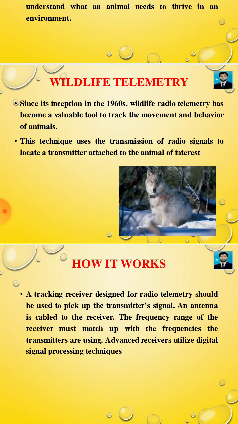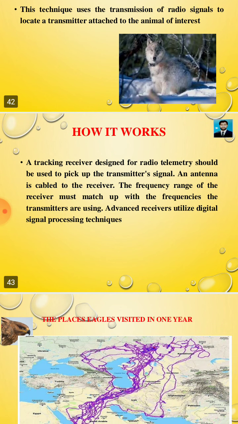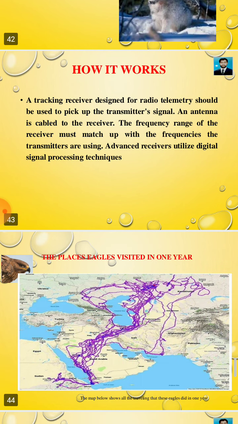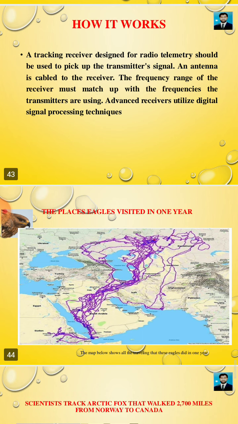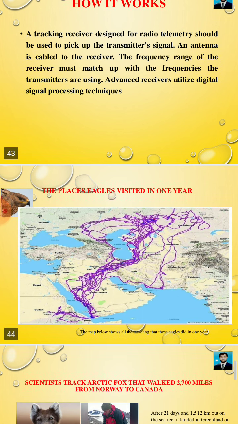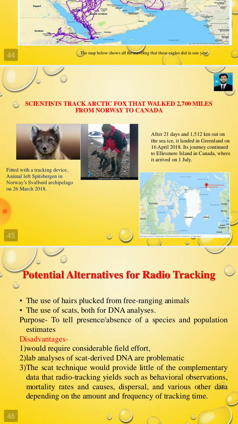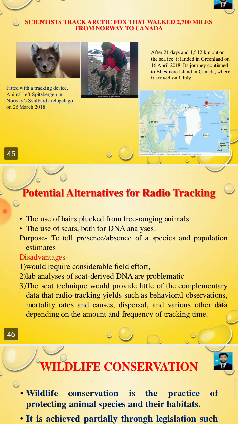Since its inception in the 1960s, wildlife radio telemetry has become a valuable tool to track the movement and behavior of animals. A tracking receiver designed for radio telemetry should be used to pick up the transmitter signal. An antenna is cabled to the receiver. The frequency range of the receiver must match the frequency the transmitters are using. Advanced receivers utilize digital signal processing techniques. Clear? These are the tools that scientists are using.